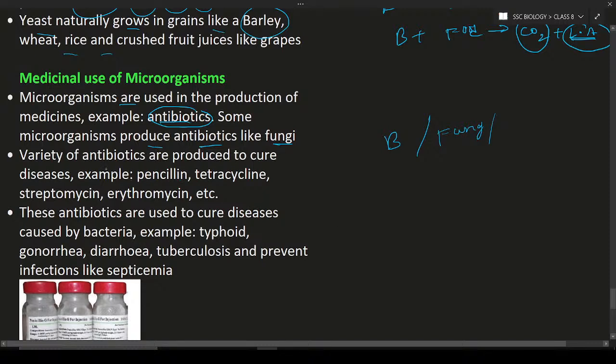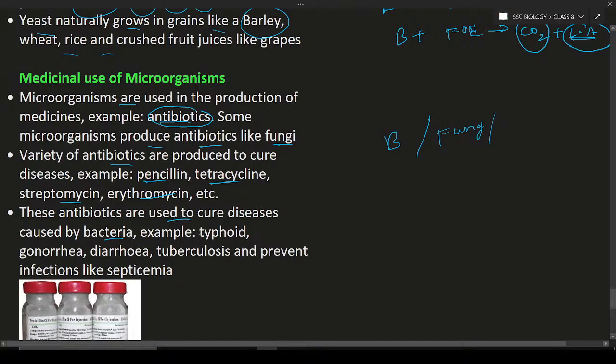So here a variety of antibiotics are produced to cure diseases. What are these antibiotics? Penicillin, tetracycline, streptomycin, erythromycin, etc. So these are the different types of antibiotics, and they are used to cure the diseases caused by bacteria.